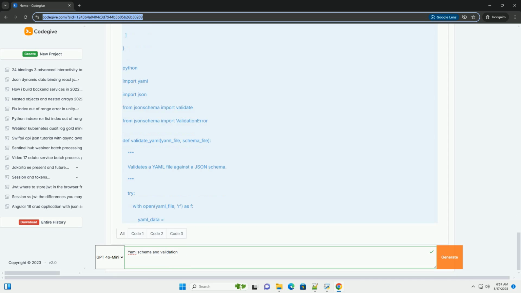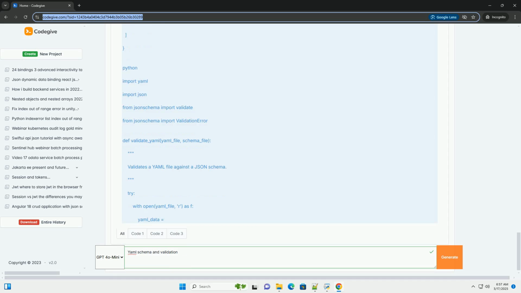4. Ansible validate module: if you're using Ansible for infrastructure automation, its built-in validate module allows you to perform schema validation using YAML/JSON schemas directly within your Ansible playbooks. 5. yq, a YAML processor: yq is a command-line YAML processor that can be used for validation. It often supports JSON schema validation.